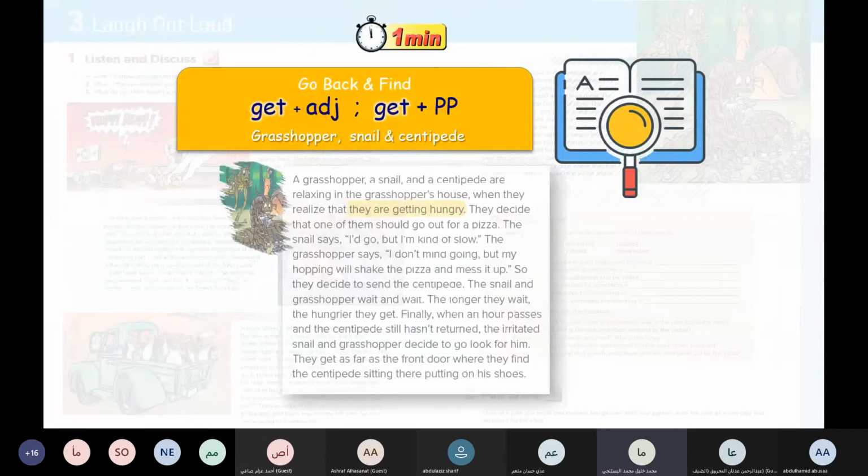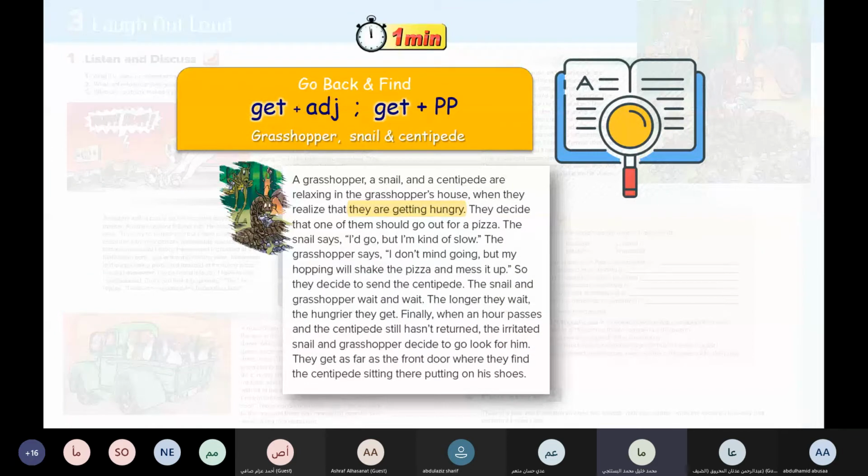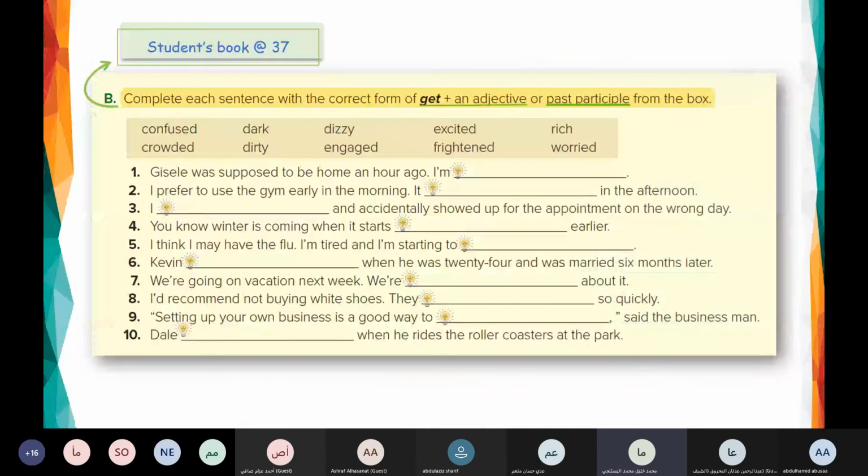If you return to your book on page 35, you will find an example: they are getting angry. Okay, look at your books on page 37. Complete each sentence with the correct form of get, plus an adjective or past participle, from the box. You have to use get plus the adjective, and you have to take into consideration the tense.